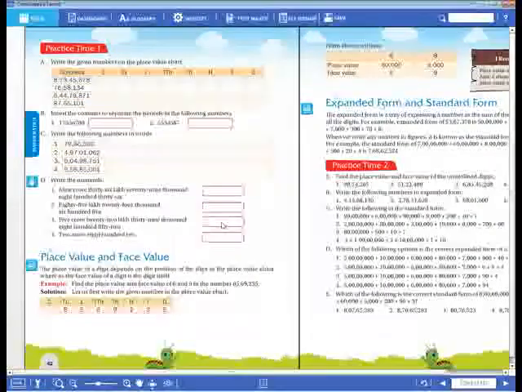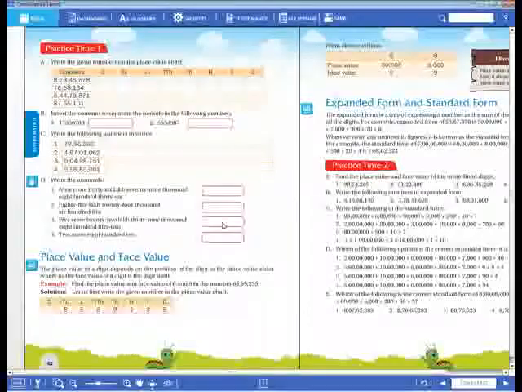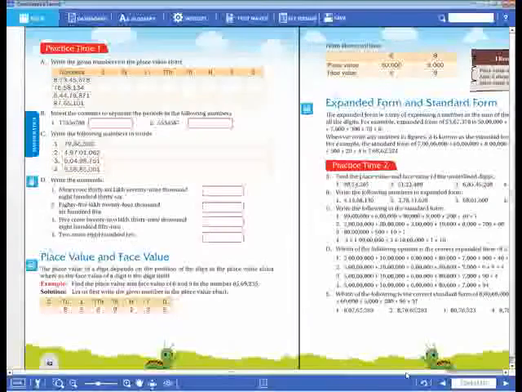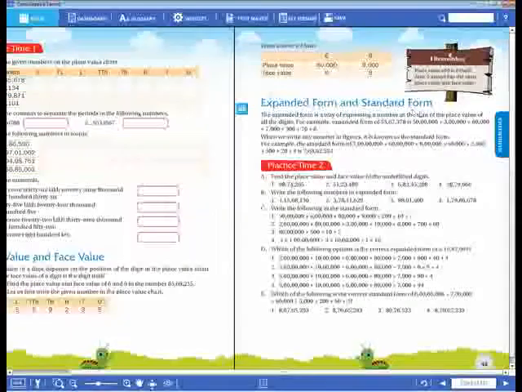When you are finding the face value, it is the same digit itself. And how do you write the expanded form of any given number? We have to multiply with those place values and add. That is the expanded form. So how do you write the standard form?